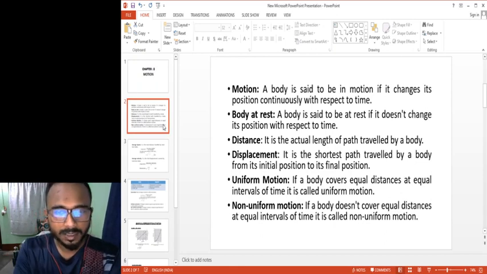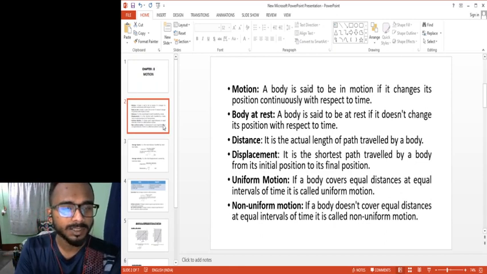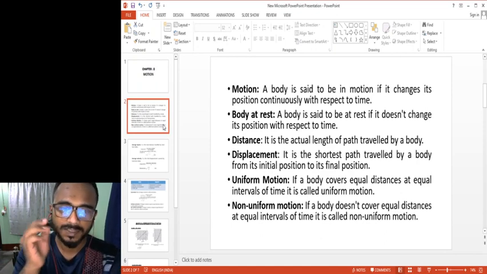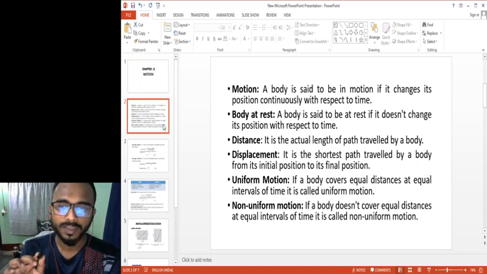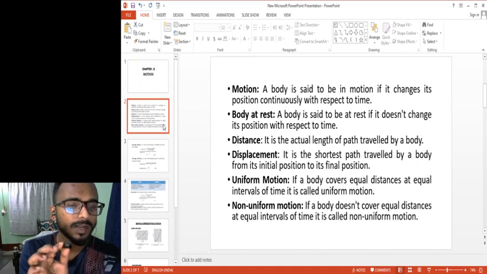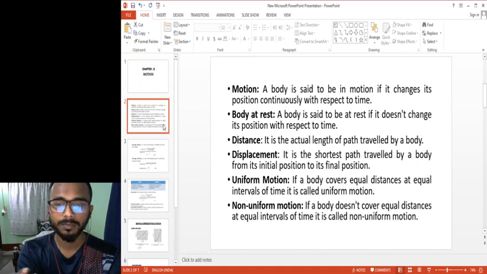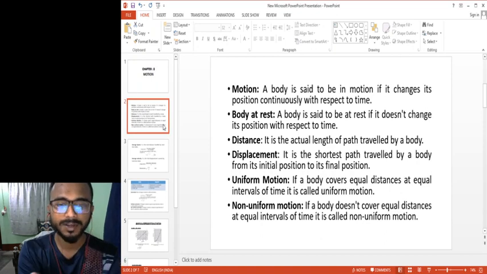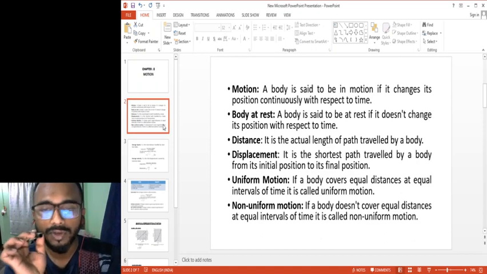Next two terms are very important. One is uniform motion and another is non-uniform motion. Now if a body covers equal distances at equal intervals of time, suppose this pen's cap moves from here to here in 1 minute, and from here to here in 1 minute, covering two equal distances, 5 meters and 5 meters, at two equal intervals of time, 1 minute and 1 minute, that will be uniform motion.